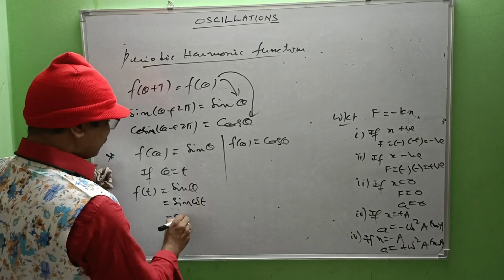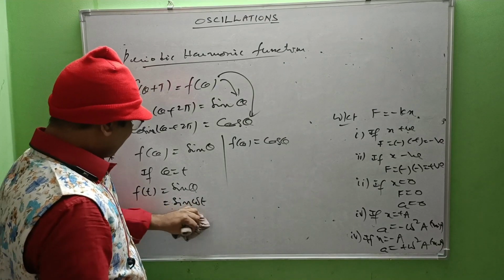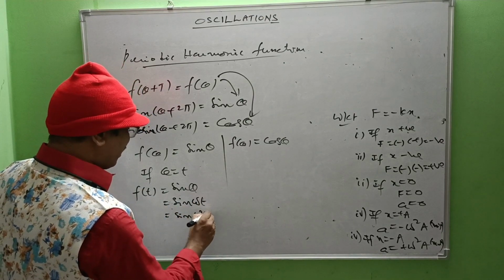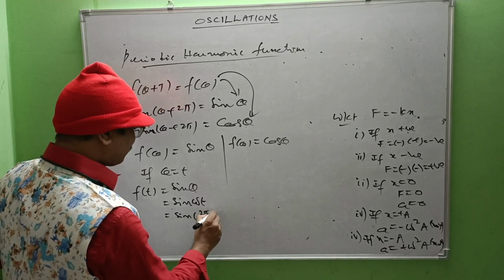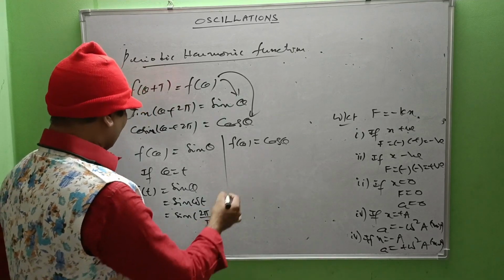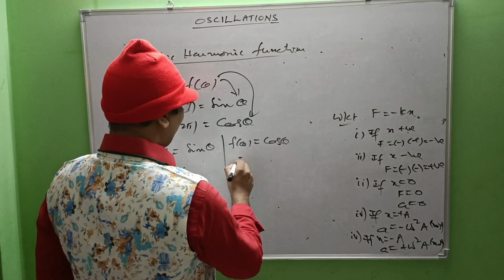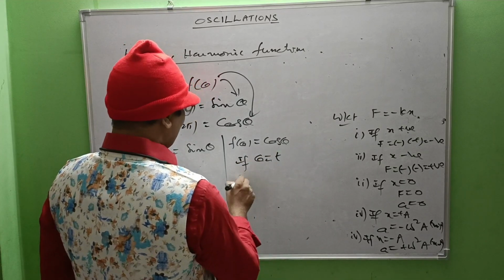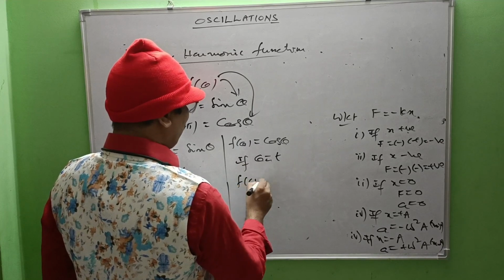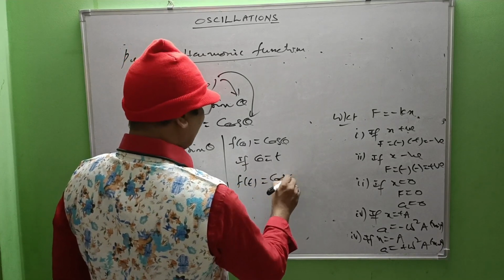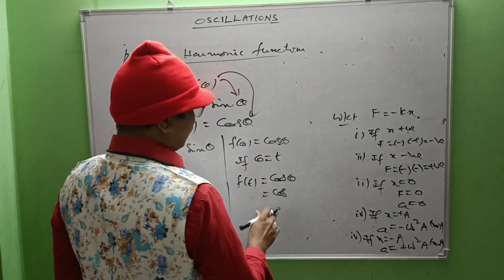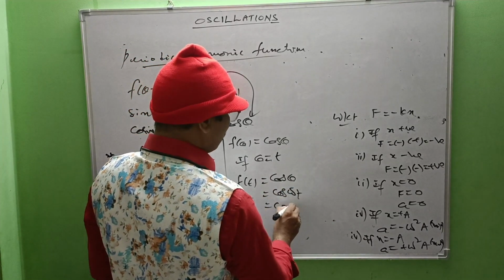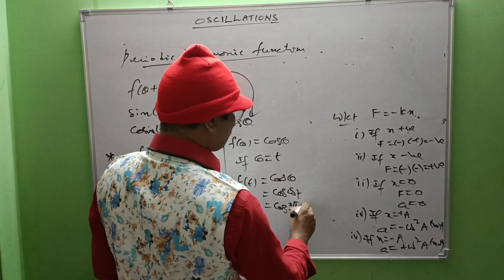Again sine omega t, where omega means 2 pi by capital T, into small t. Here also, if theta is replaced by t, then f of t equals cos theta, that is cos omega t, equal to cos 2 pi by capital T into small t.